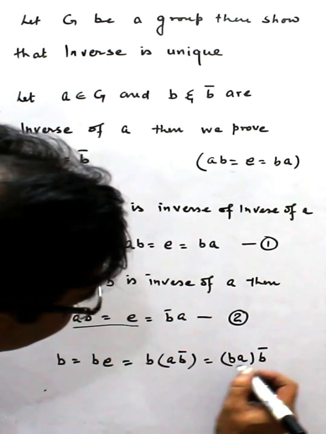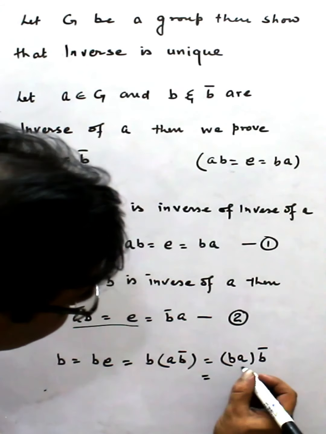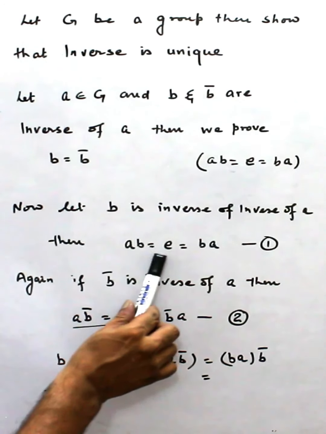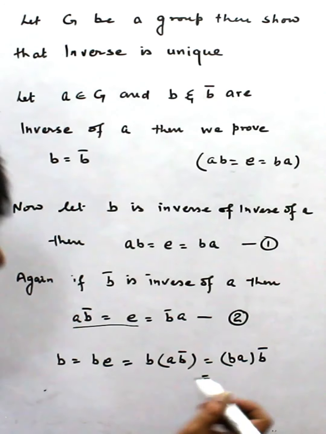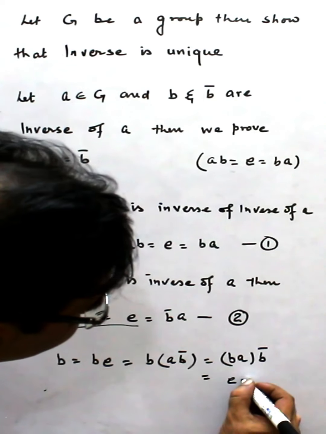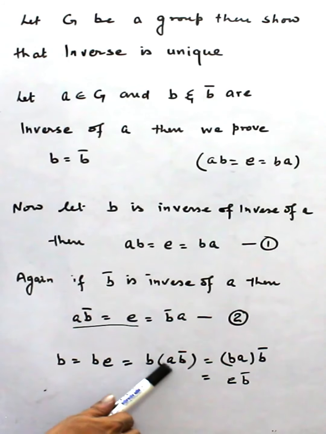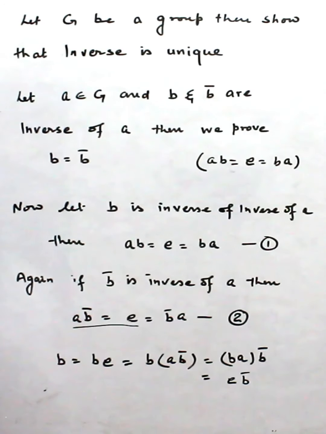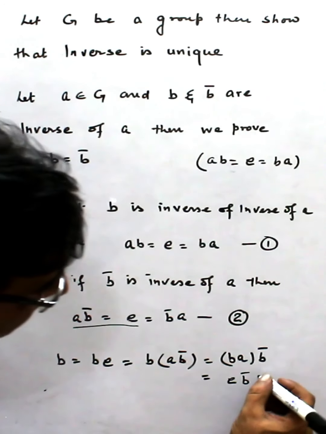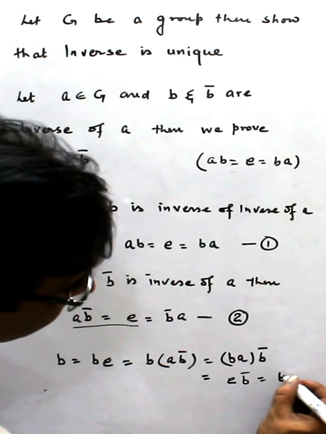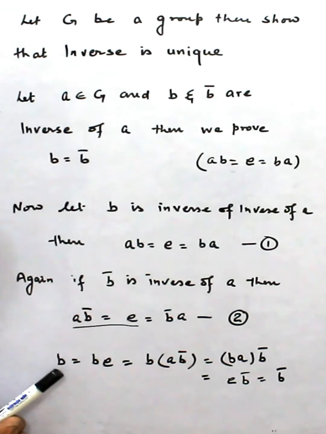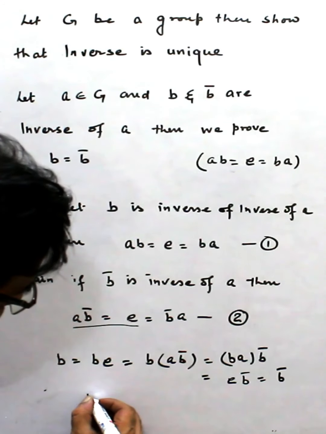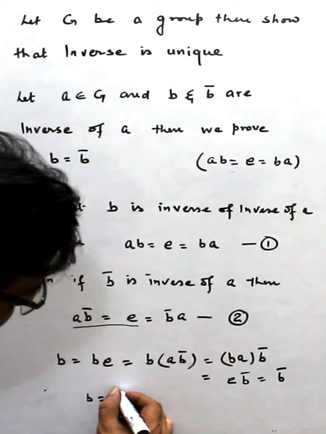So this we can write. Now BA is what? From equation 1, BA is equal to E. That means this we can write E B bar. This part we took from equation 2nd and this part we take from equation 1st. So this is EB and this we can write B bar. That means we started from B and we reached B bar. Hence B is equal to B bar.